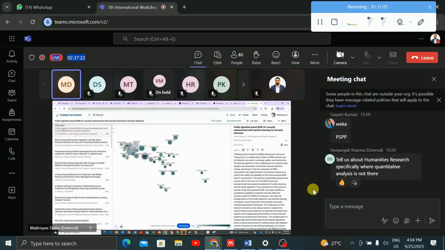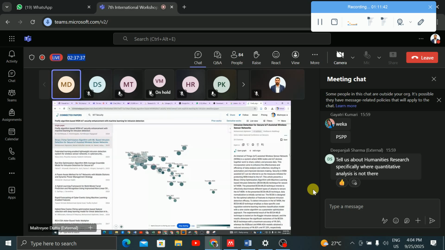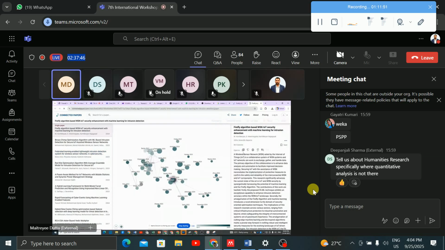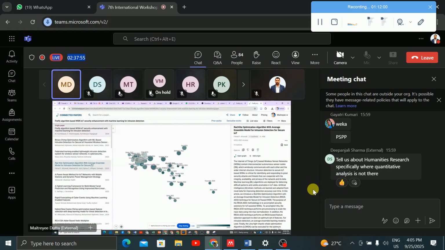Now, with this original paper, the other connected papers are shown to you in this diagram. Finally, you can select one by one and check that all the papers have an abstract, right? If some papers have a PDF, then it will show the PDF file also. Here there is no PDF file, so it is not showing any. If a PDF is available, it will be shown in green so that you can download it. Otherwise, you can select each and every paper, right?